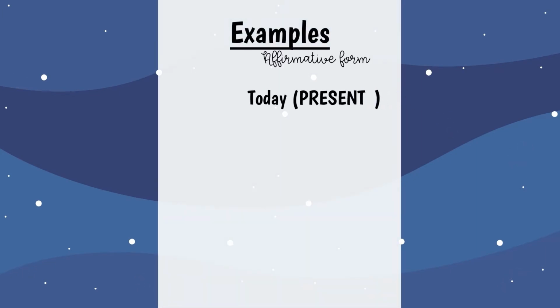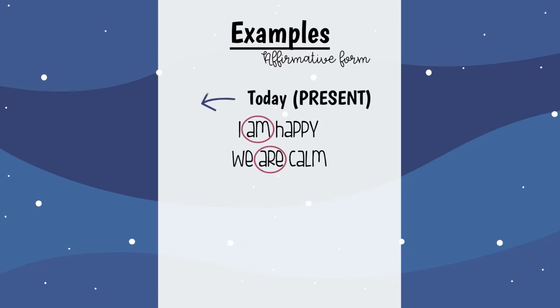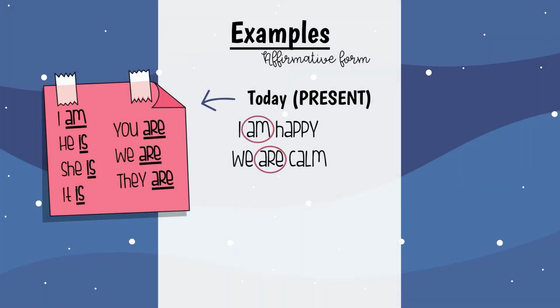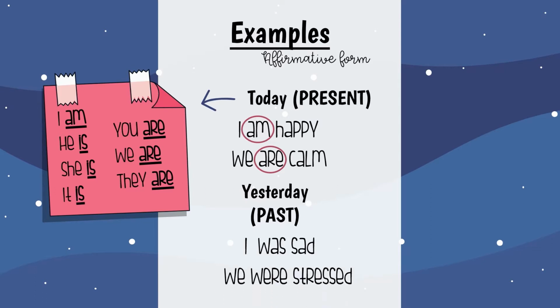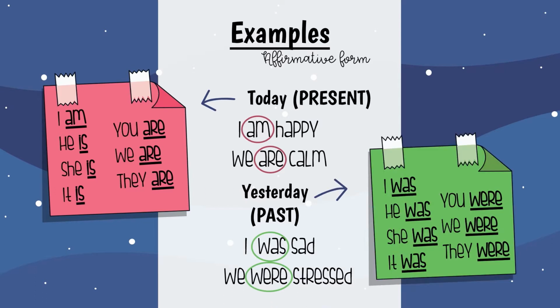Here are more examples. For affirmative form, with the present we use the verb to be in the present form. For example, I am happy and we are calm. However, for the past, we change it for was and were. For example, I was sad, we were stressed.